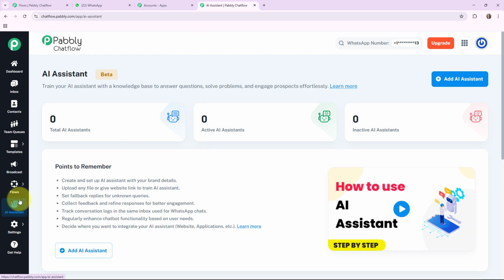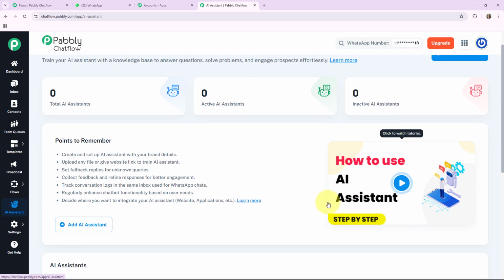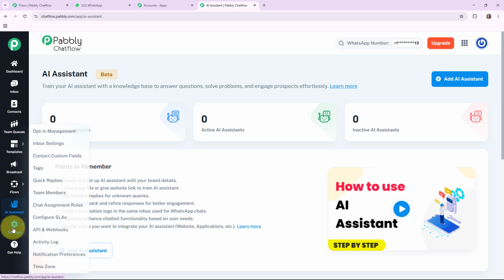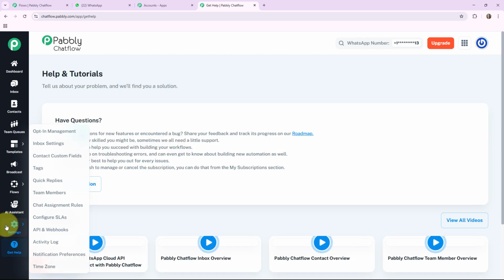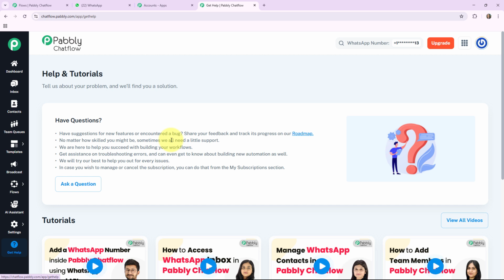The eighth one is the AI assistant, in which you can train your AI assistant with a knowledge base to answer questions or solve problems. Here we will also provide one video of how to use the AI assistant. The ninth one is the settings, where you can manage your accounts, team members, integration, API keys, etc. The 10th one is the get help, in which you can tell us about your problem and we will find you a solution.